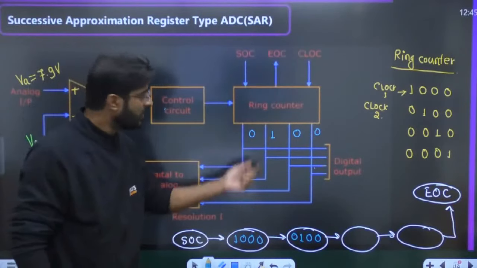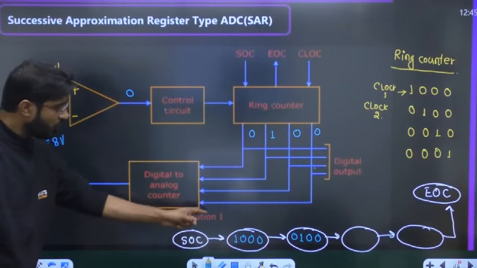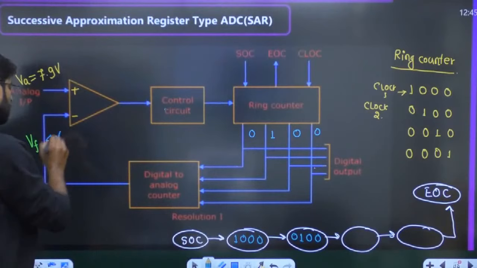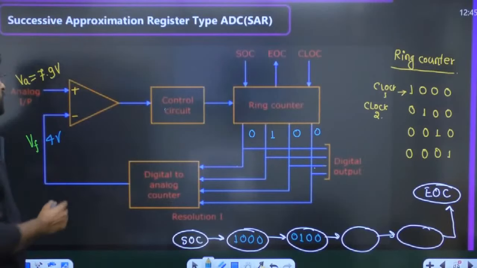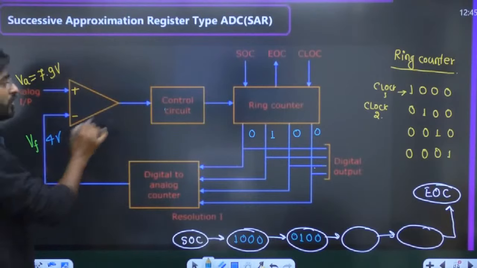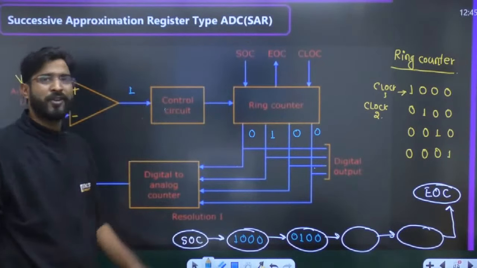After the second clock, what should be the decimal equivalent? The decimal equivalent is 4. 4 into 1, 4. So now you will get 4 volt. Now this 4 volt and 7.9 volt are compared. Which one is greater? 7.9 is greater. So the positive terminal voltage is greater than the negative terminal voltage, so definitely you will get 1. If you get 1, then the control circuit has the input 1.